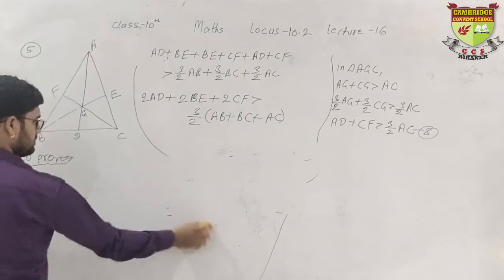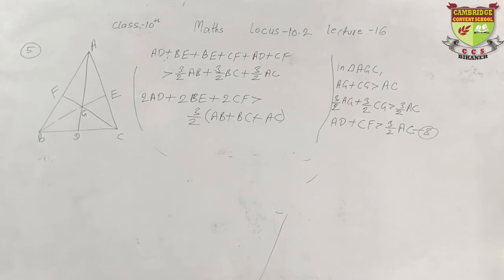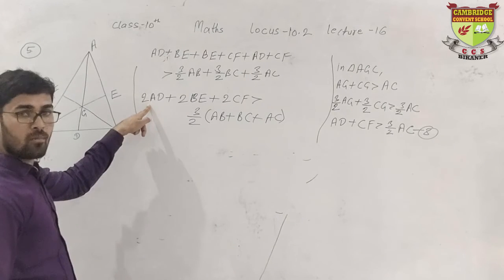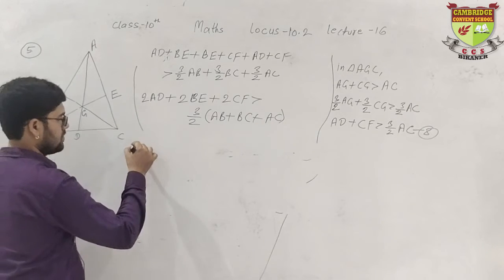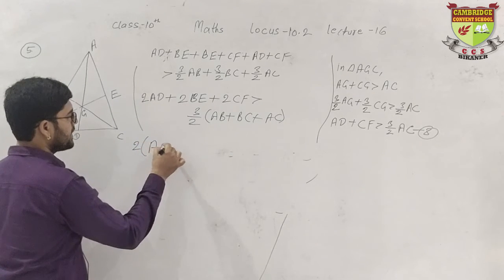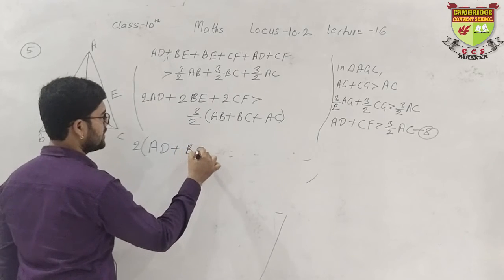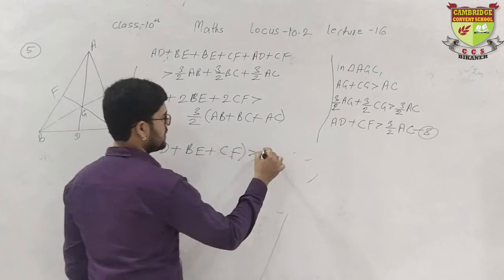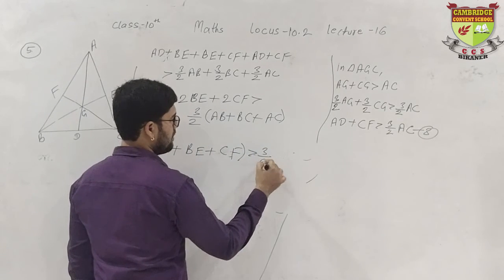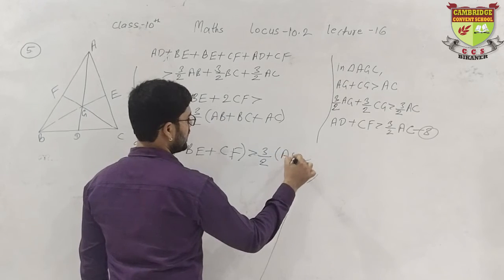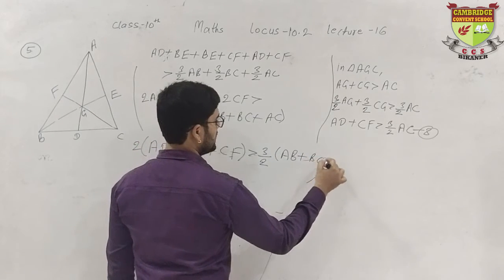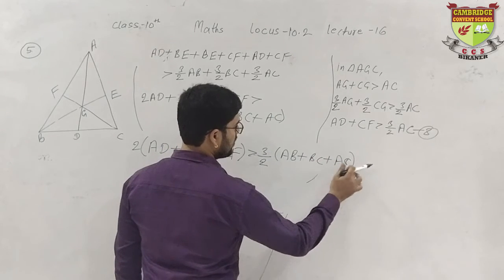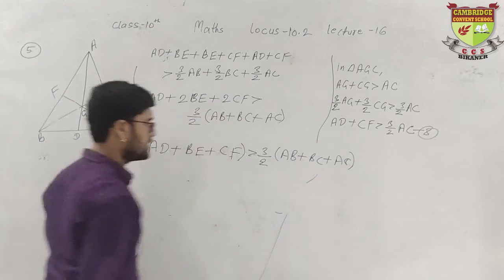Now we will solve it further. 2 can be taken as common in this portion. What will we get in the bracket? AD plus BE plus CF is greater than 3 upon 2 times AB plus BC plus AC, right? AC or CA, whatever you can write.